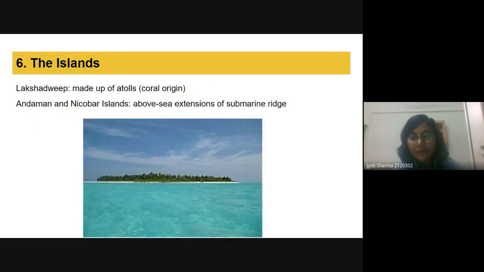Islands. When we talk about islands, we have two island groups, Lakshadweep and Andaman and Nicobar. Within Andaman and Nicobar and Lakshadweep, we have a lot of small islands as well.